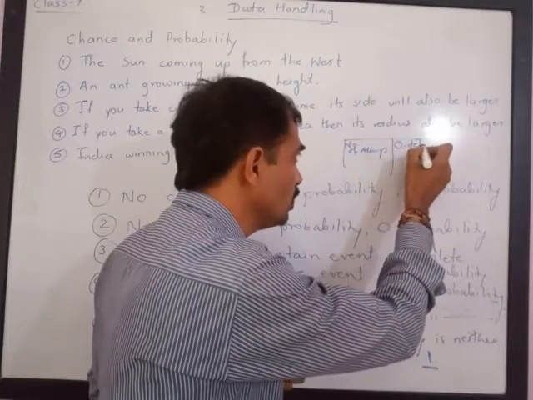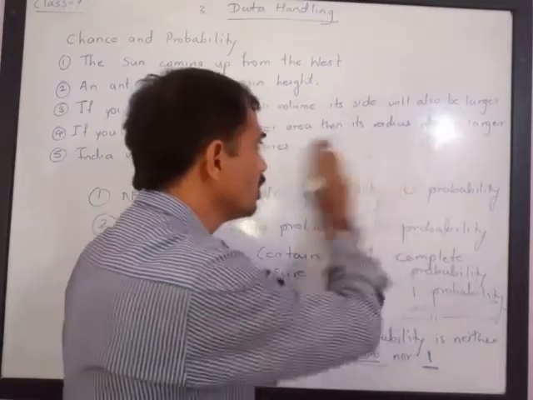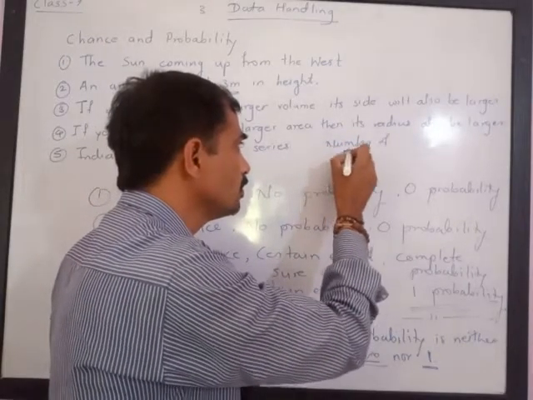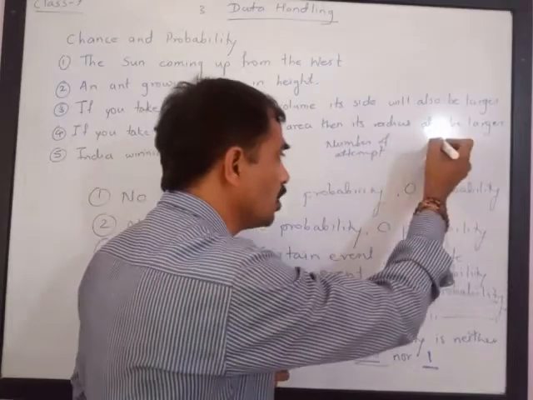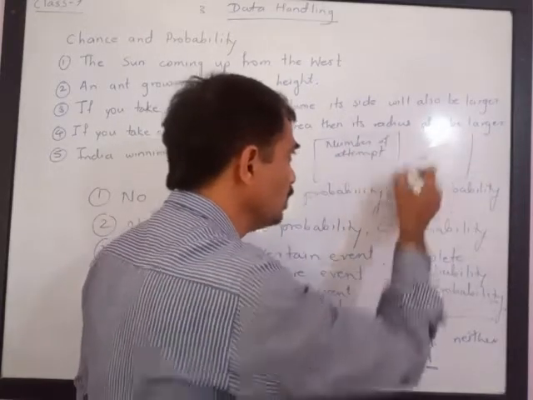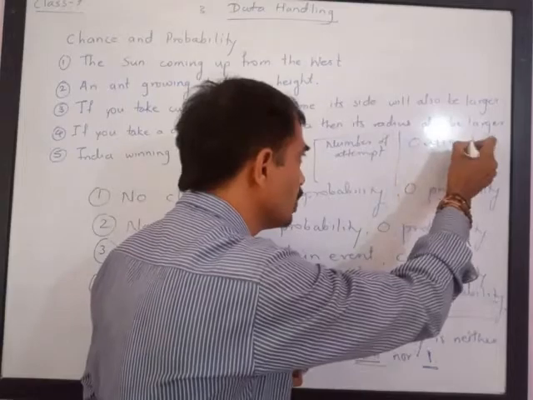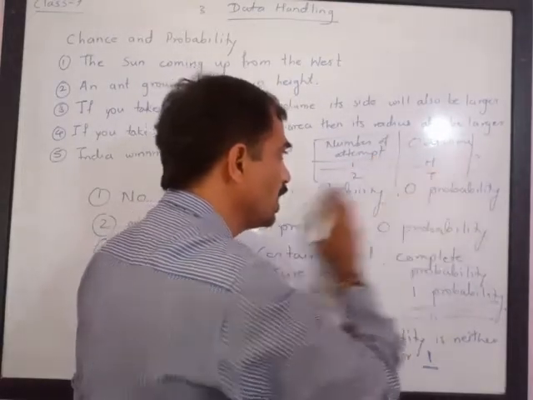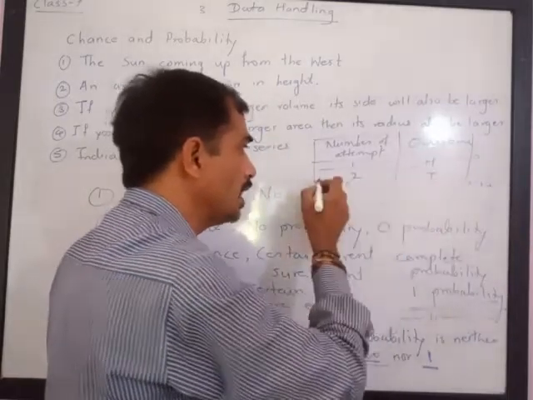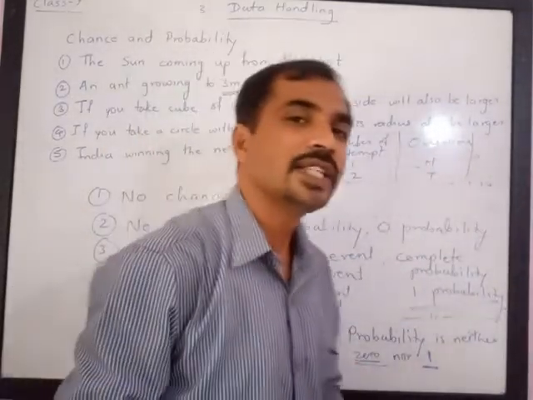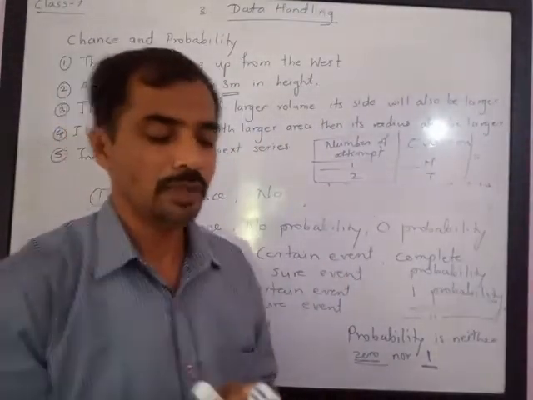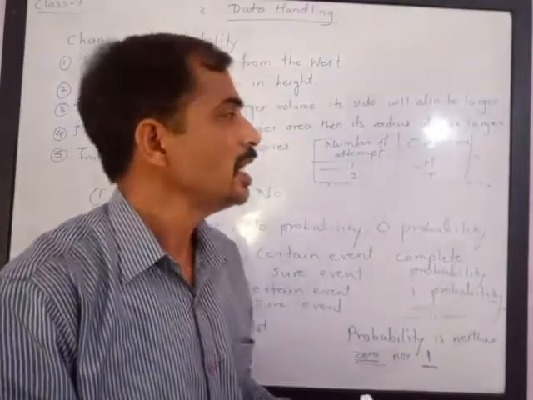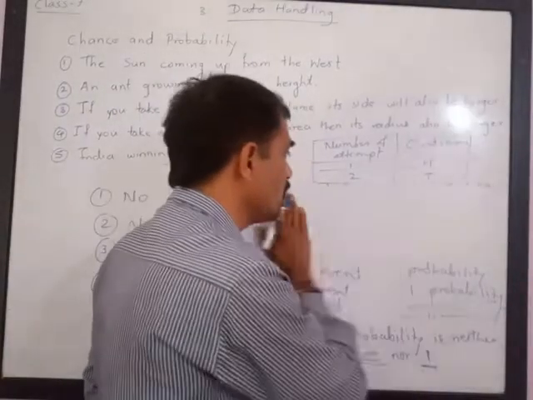Whatever outcome you have got, you can write here the number of attempt, and whatever you have got as outcome can be written. Throw the coin 100 times, 1, 2, 3, and write whether you have got head or tail. In the similar way, you can write head, tail, and complete the activity. There exists another activity of throwing a dice. Throw the dice again 50 to 100 times and write whatever you have got on upper face.